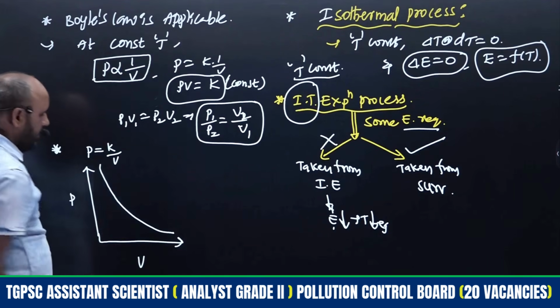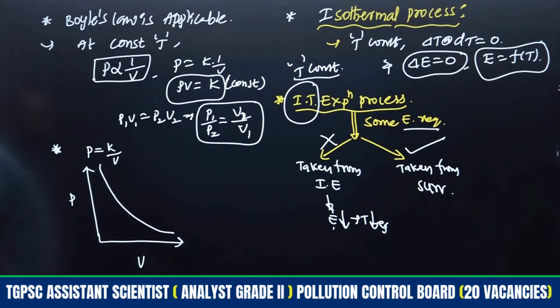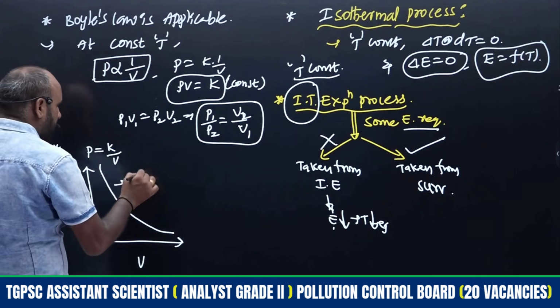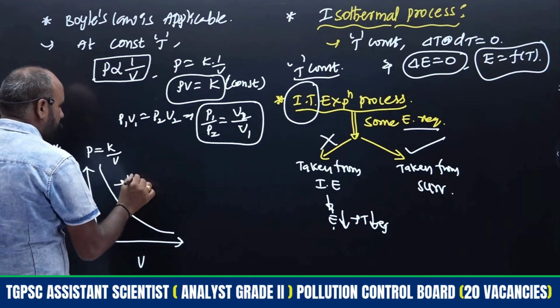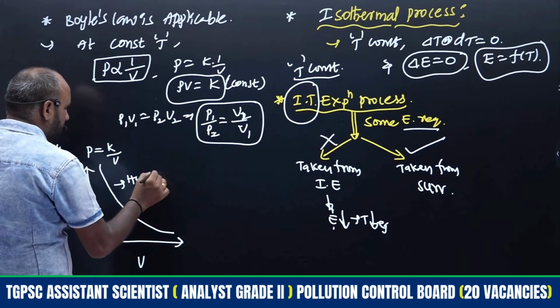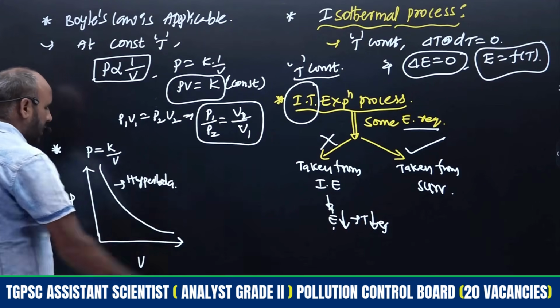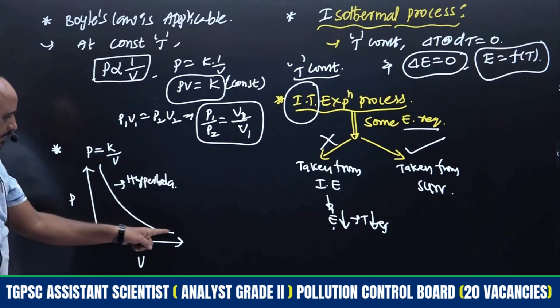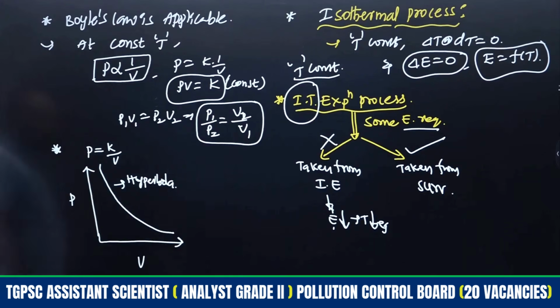This curve is known as a hyperbola. As pressure decreases, volume is increasing, because pressure is inversely proportional to the volume at a constant temperature, right?